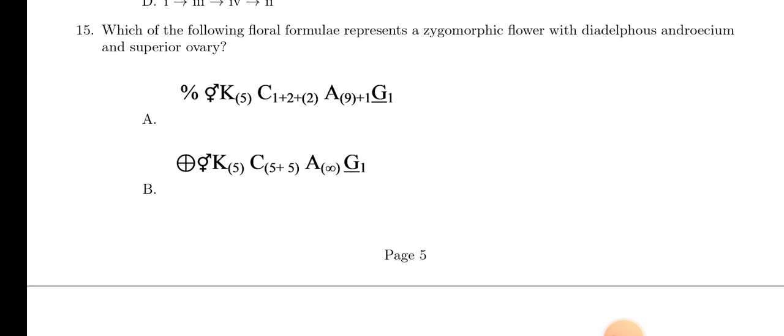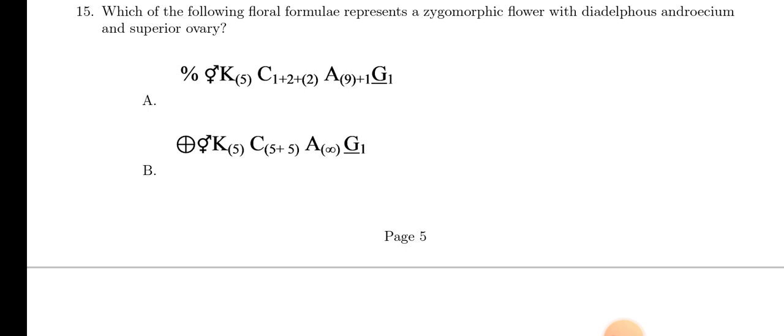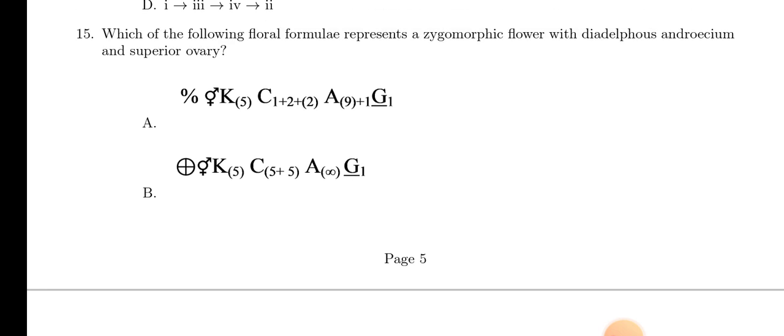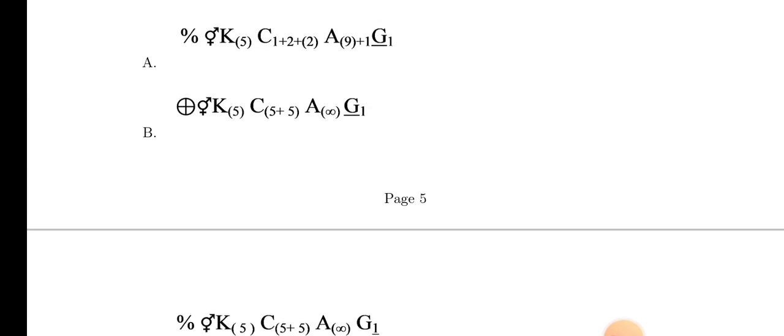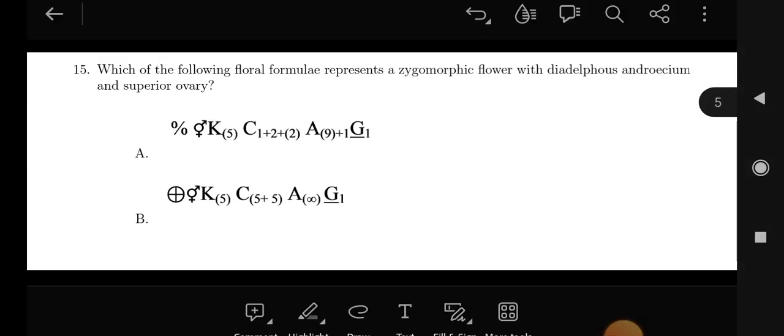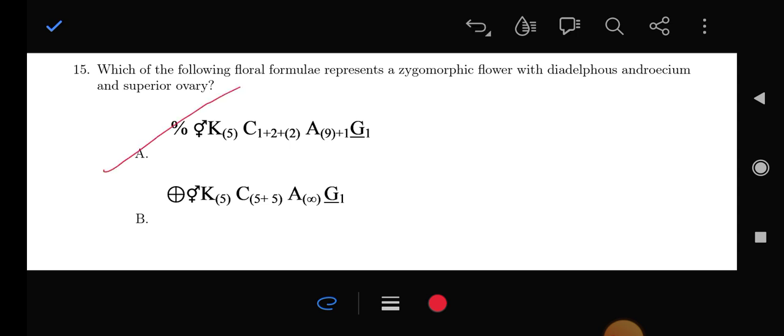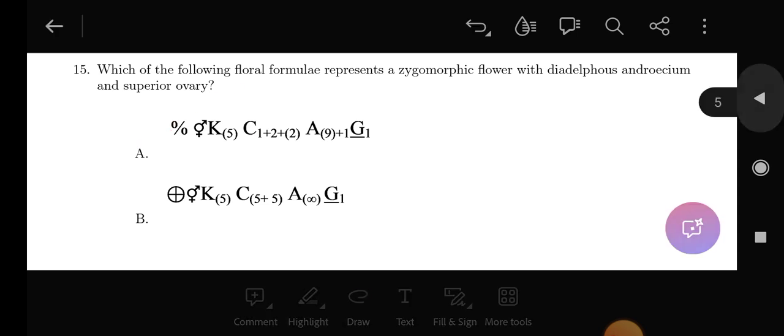Question number 15, there is a floral diagram, na? So zygomorphic flower with diadelphous androecium. Option A will be the answer, Fabaceae family. Percentage sign is for zygomorphic flower, and diadelphous androecium, 9+1. That is the diadelphous condition. In other option there is no androecium like that. So option A, Fabaceae family will be the answer.